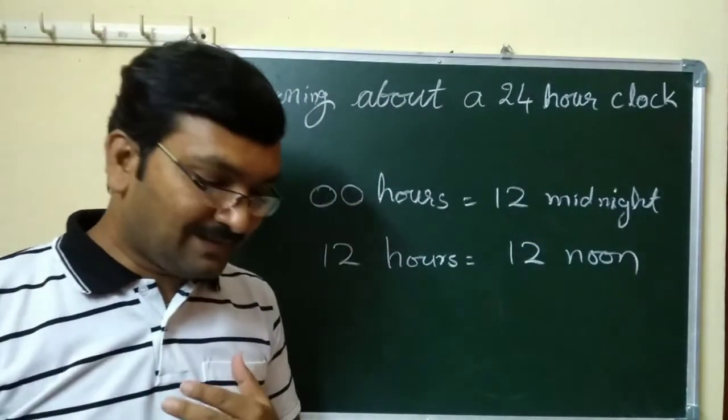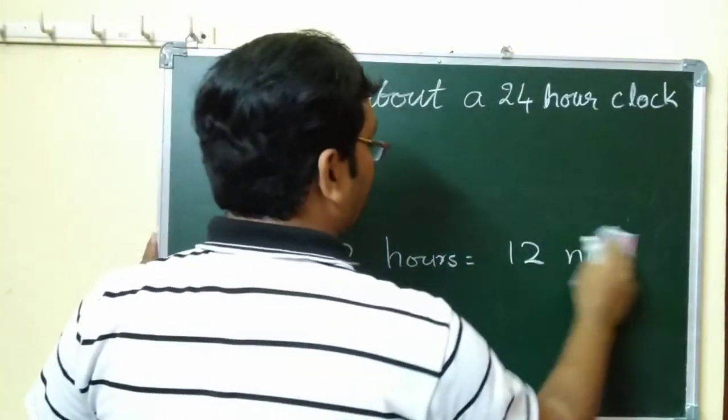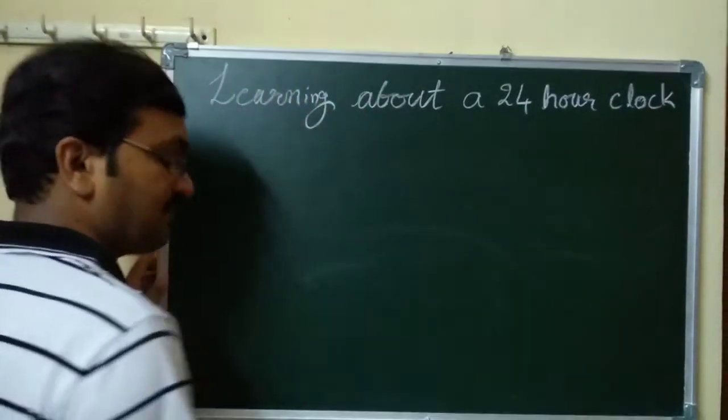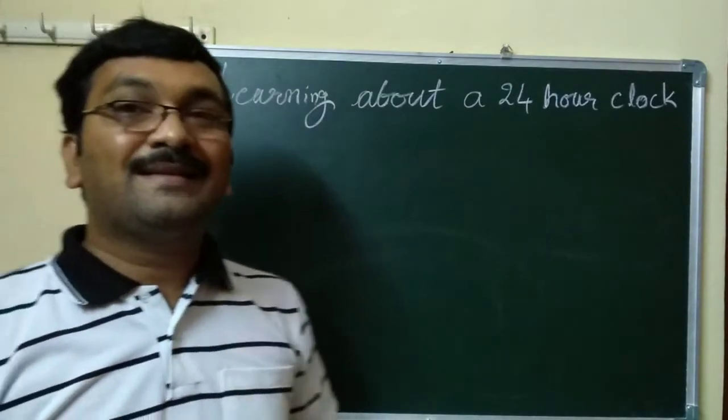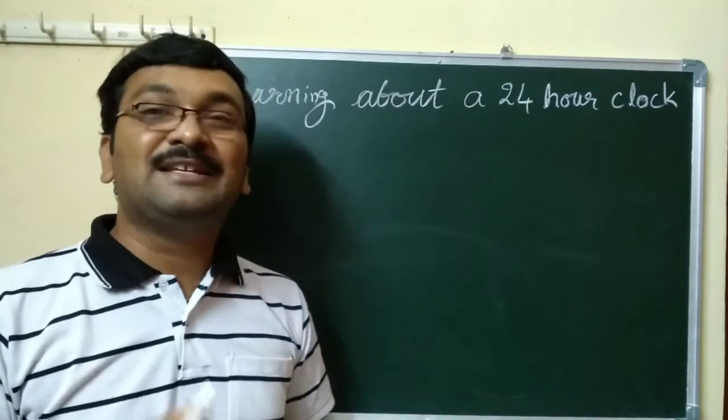Now we will try to convert different times. Suppose a train is arriving at 13 hours.